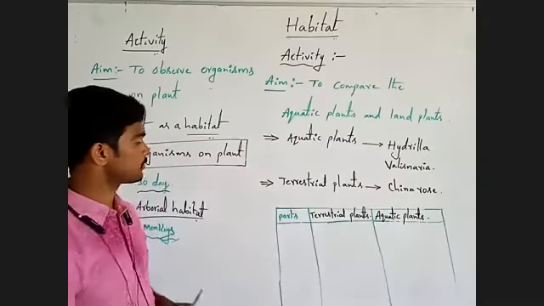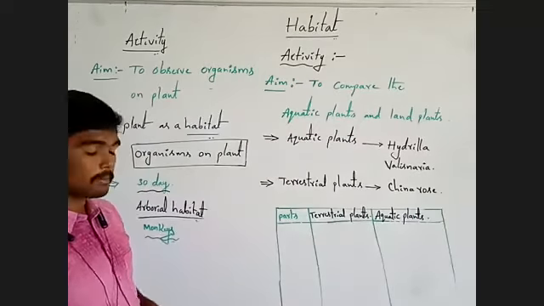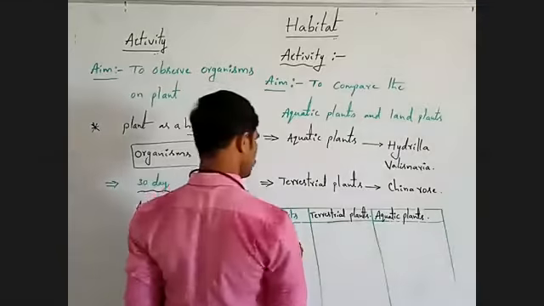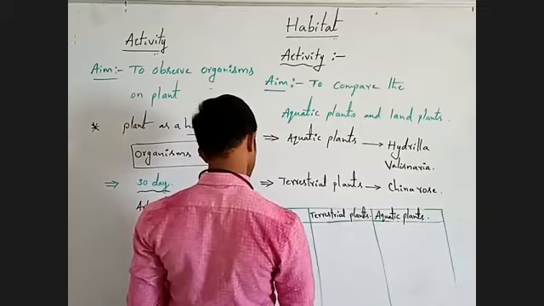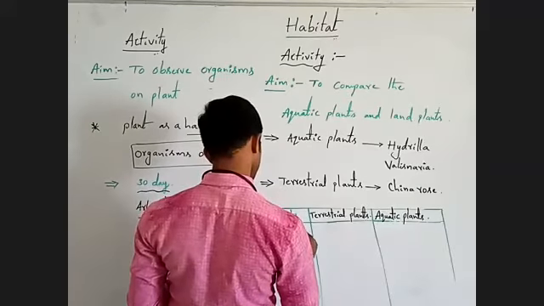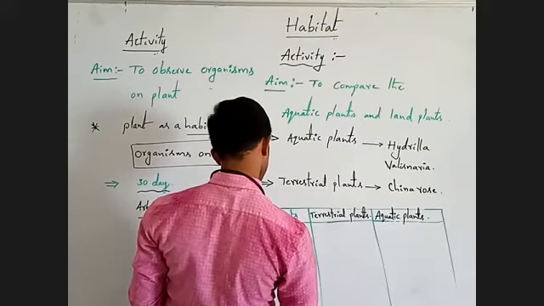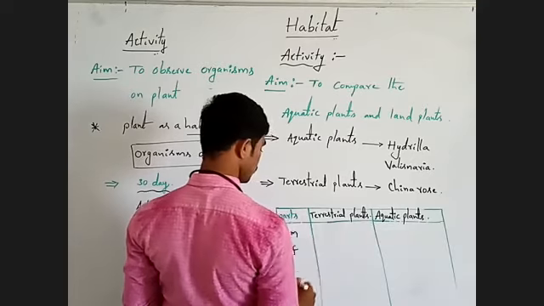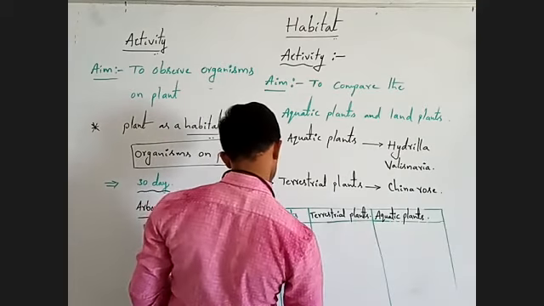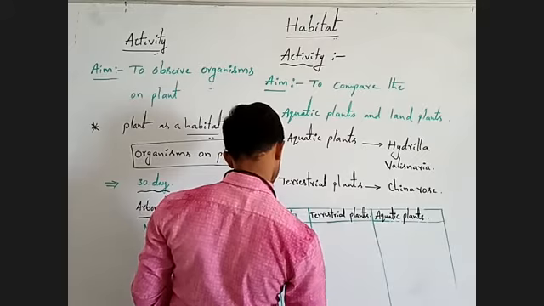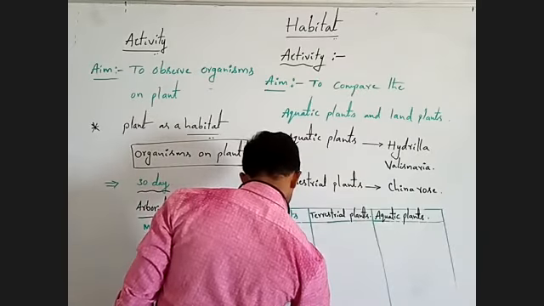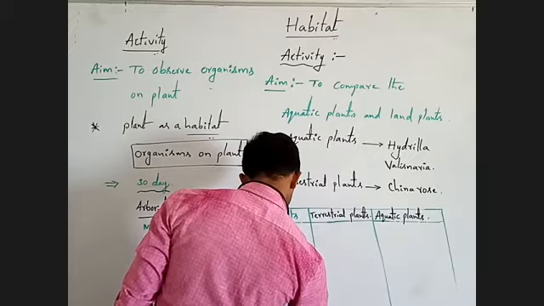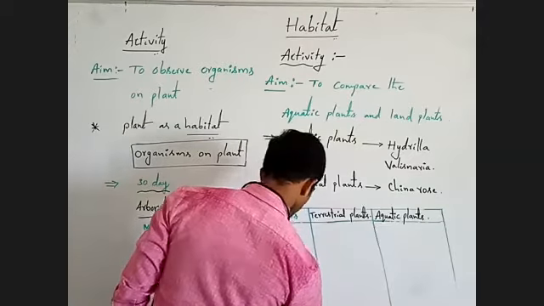Aquatic plant. Here, compare the two types of plants. For example, stem, leaf, root, and other parts.